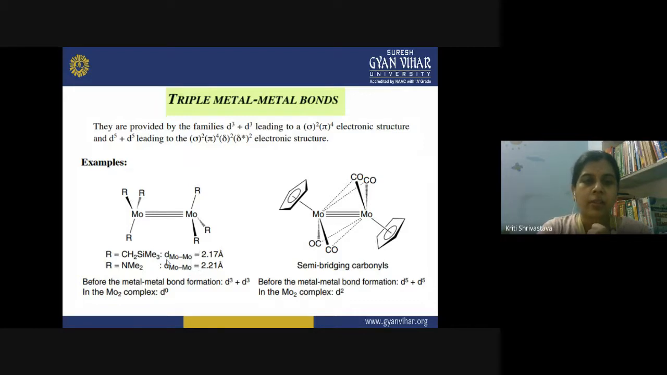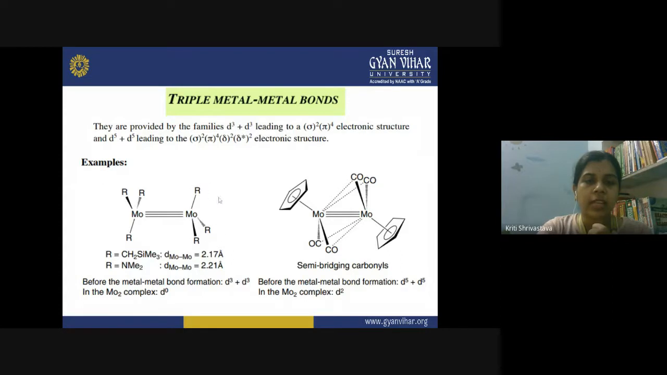Now, the ligand is actually deciding the bond length between the two molybdenum. When you have a CH2SiMe3 group in the place of R, the distance is 2.17 angstrom, and when you have NMe2 as a ligand, the distance between the two metals slightly increases, and now it is 2.21 angstrom.